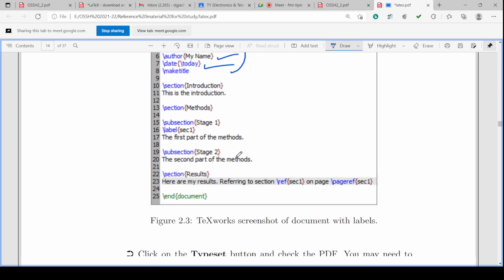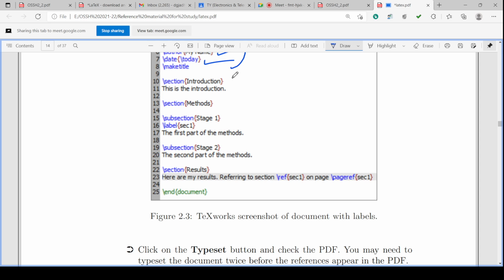Then there will be sections. One section is introduction, second there is methods. Under methods there will be subsection stage 1, and there will be a label for sec1, and the first part of the method is the text. Then a subsection will be there, that is stage 2. Okay. And the second part of the method is the text.